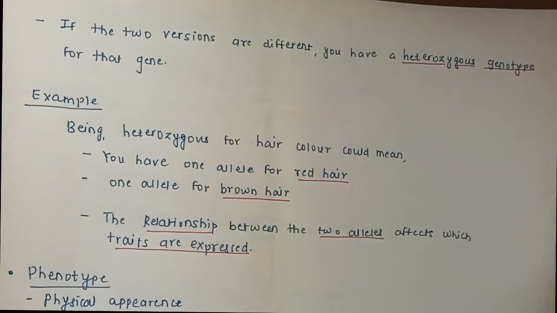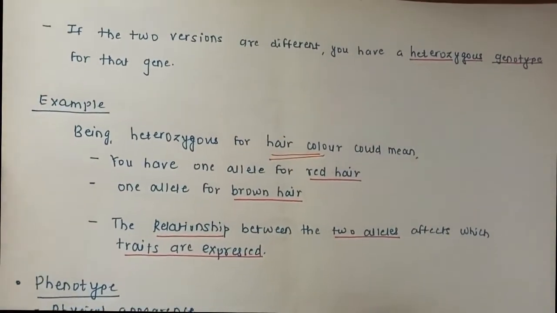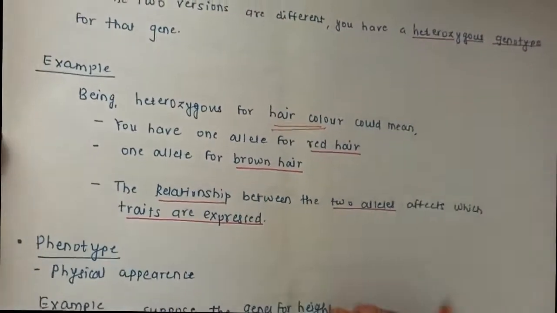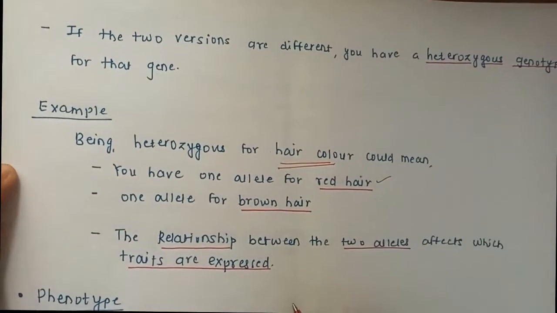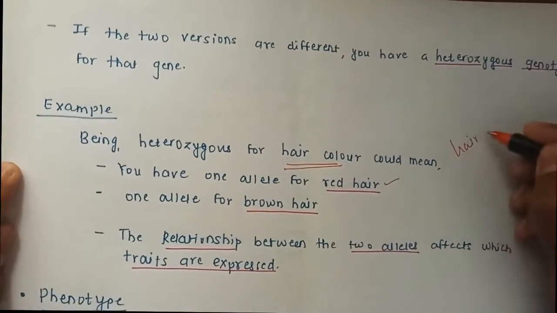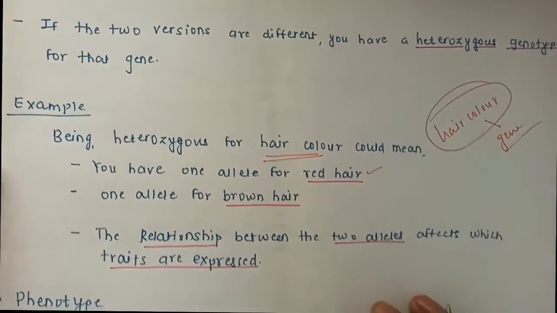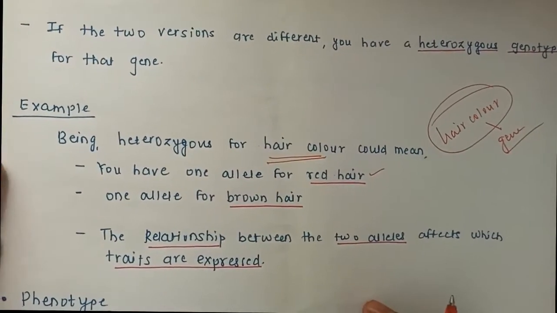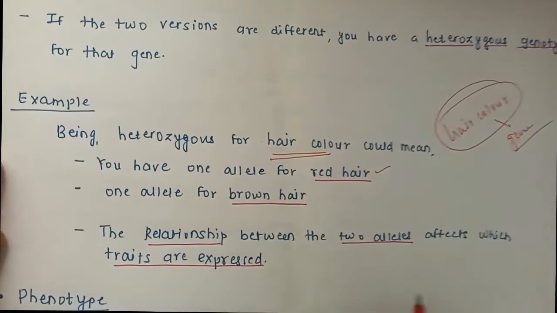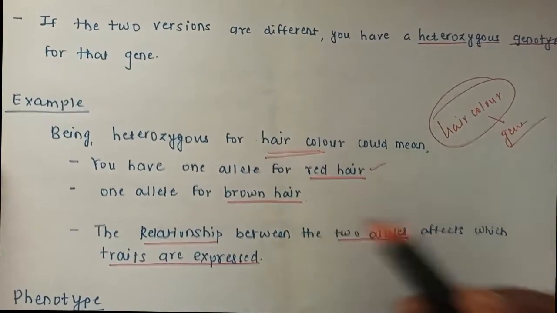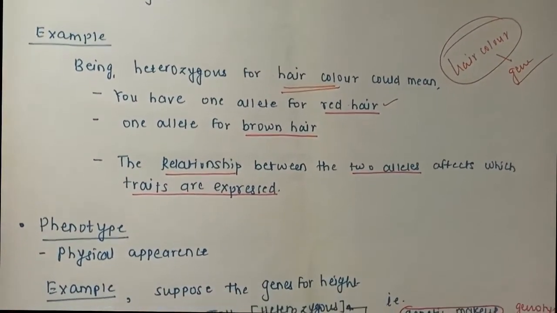And suppose I talk about the hair color, we are just discussing heterozygous. If I talk about the hair color, if one allele is for red hair, so hair color is a gene. This is nothing but the coded information that is carried by the gene. But again, that coded information has two contrasting characters like red hair and brown hair. And this red hair and brown hair are the two different alleles. And whenever there are two different alleles, we can call it collectively a heterozygous relationship between the alleles.